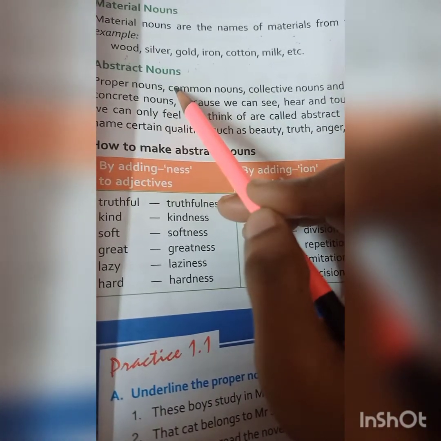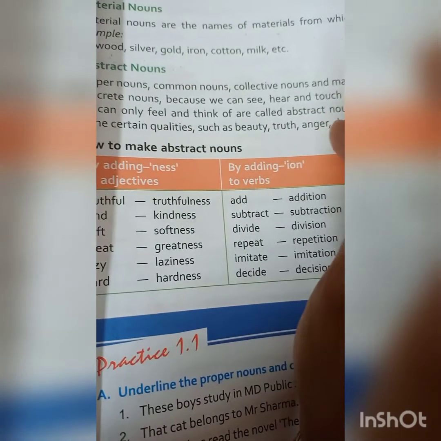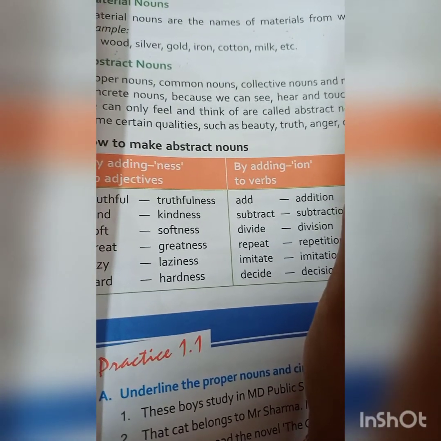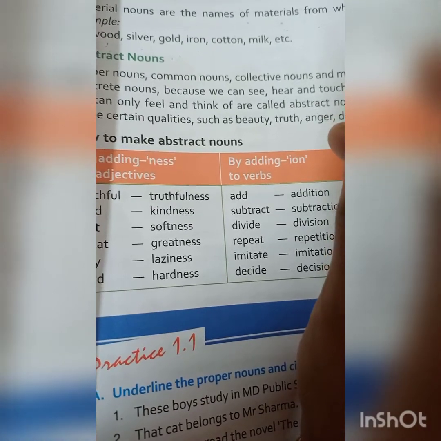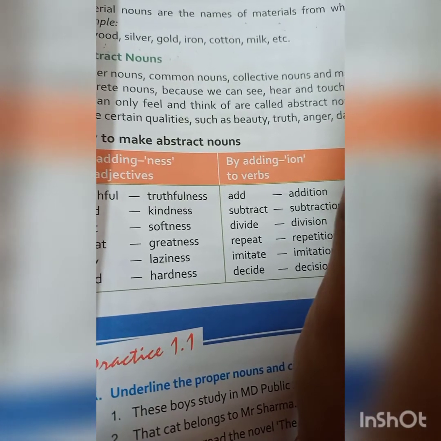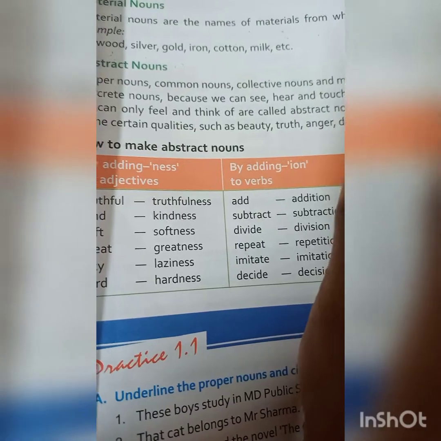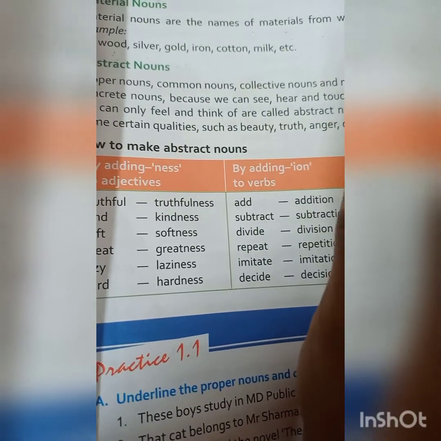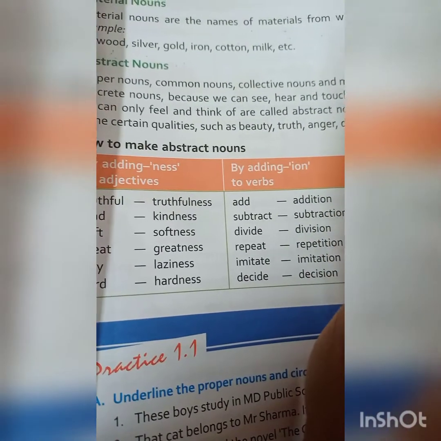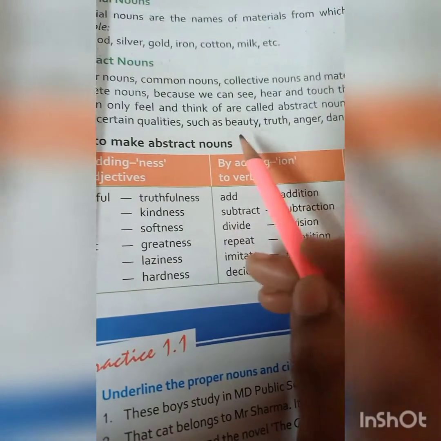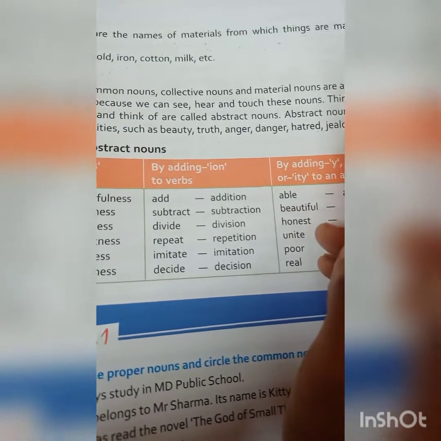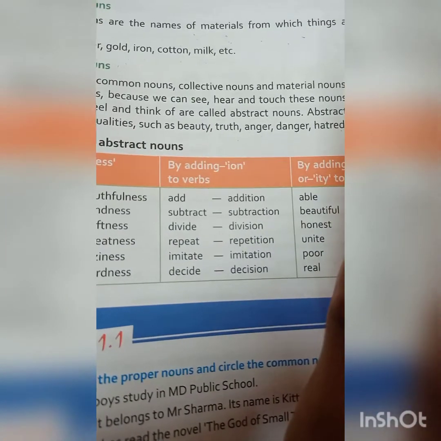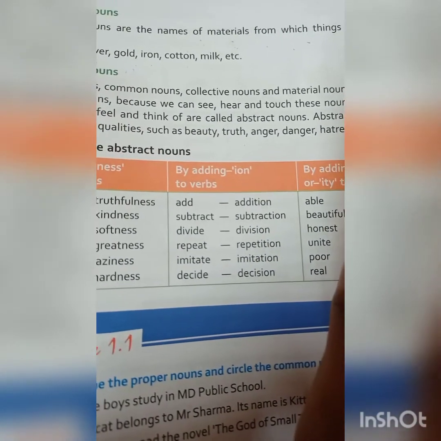Okay. An abstract noun. Abstract noun means the things that you can only feel. You can only understand, but you can't touch, you can't hear, you can't see. The thing you can only feel and think. This comes under the abstract noun. For example, beauty, truth, anger, danger, hatred, jealousy. So these things you can understand. You can't touch it.